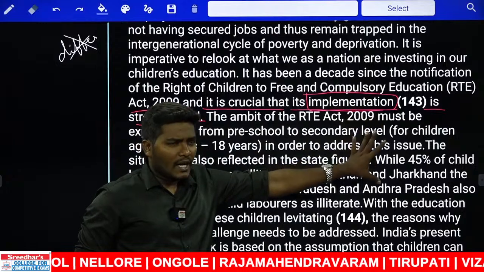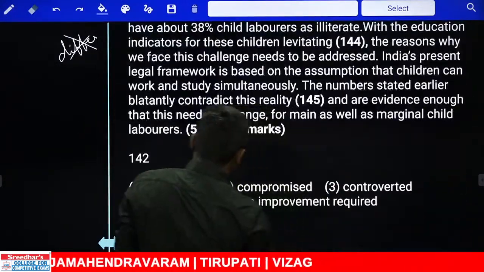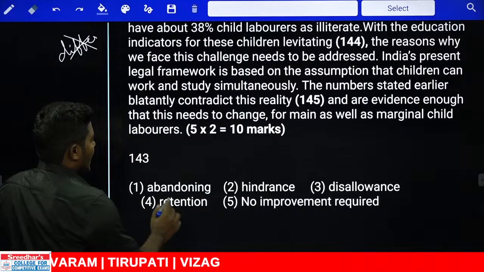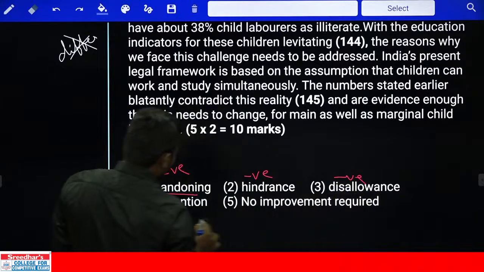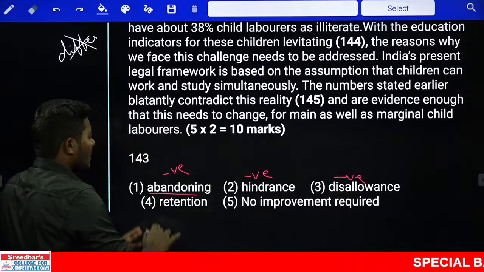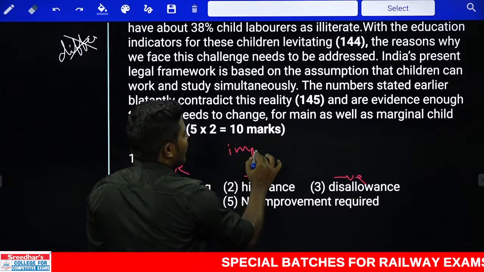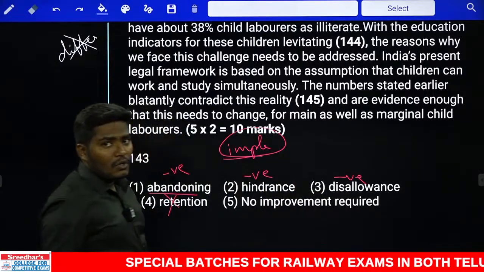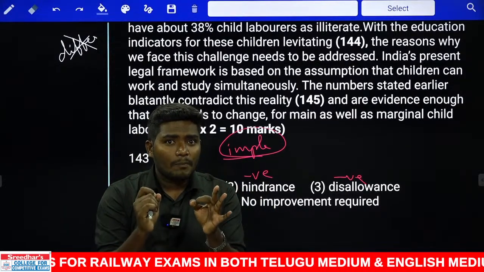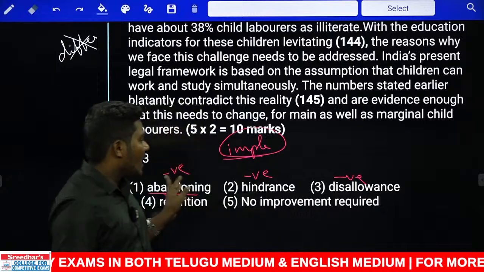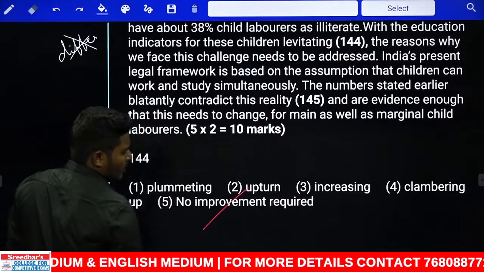Implementation of the act is absolutely a correct word, but let us check if there is any alternative we can use. What are the alternatives we have here? Look at the words. Abandon, which is a negative word. Hindrance, which is a negative word. Disallow, which is a negative word. Retention is to keep or continue something. Though it is a positive word, it doesn't go with the context. What is the word given there? Implementation, which is an absolutely positive word. We are speaking about implementing an act. It is very important, crucial to implement an act, to strengthen the act. We cannot use these negative words. So the answer can be directly used with only the fifth one.